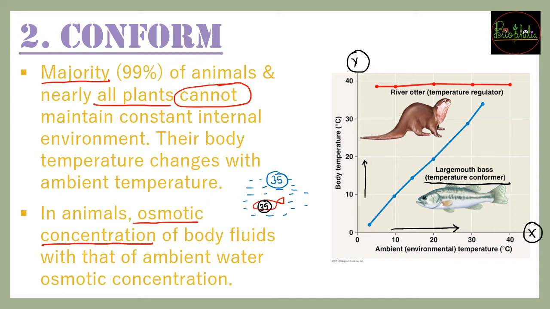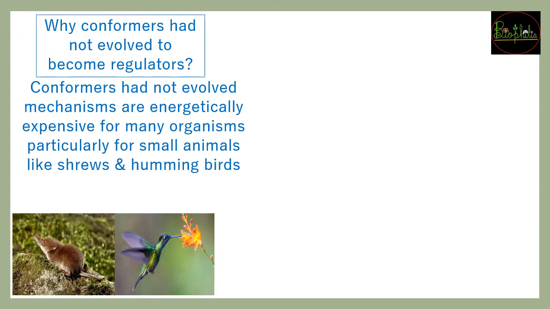जबकि once you consider the temperature regulators जो हमने पहले पढ़ा था, those will be having their constant body temperature set at some particular level. So that is the reason it will be parallel to the x-axis, कि x-axis पे जो भी external temperature है वो कितना भी बढ़े, कोई भी change हो जाए, the body temperature will be at a constant level because these are regulators. So by graph also now you can very well understand what will be the changes occurring in regulators and the conformer animals. So now we had also seen कि जो regulators होते हैं उसमें mammals have been very important in succeeding in all temperatures of the environment.